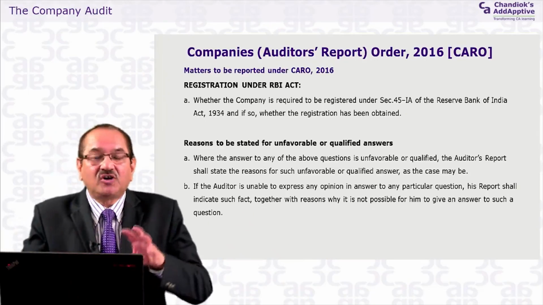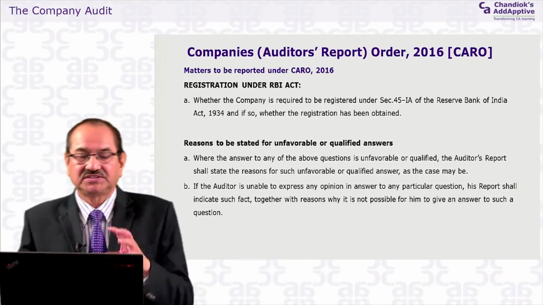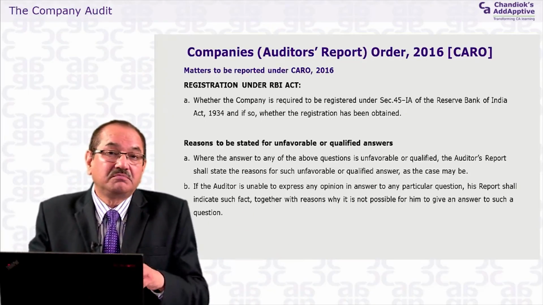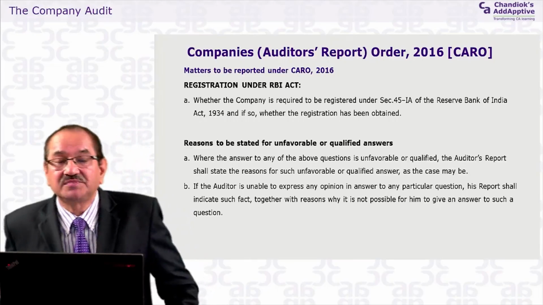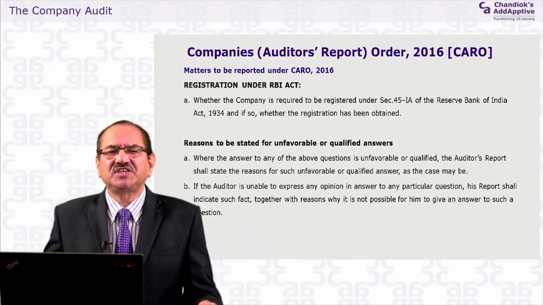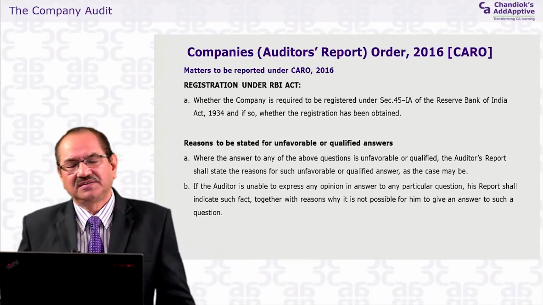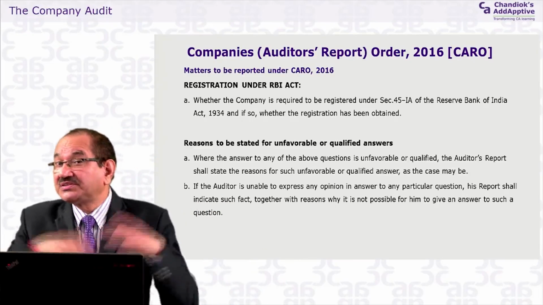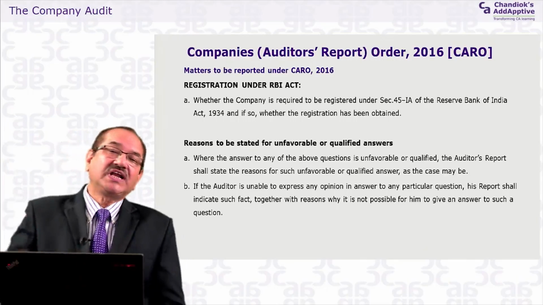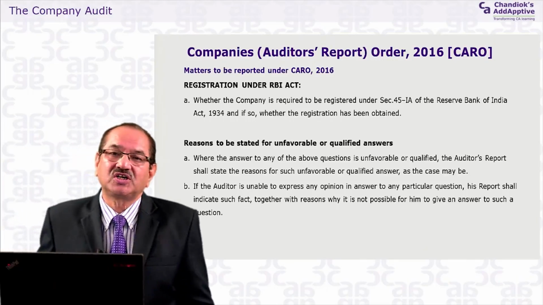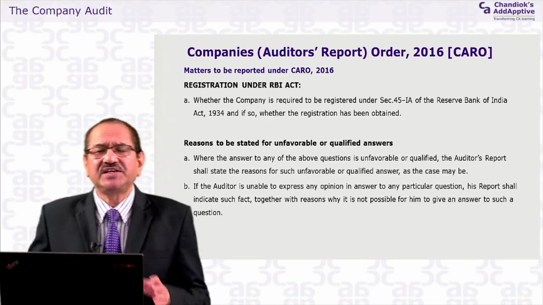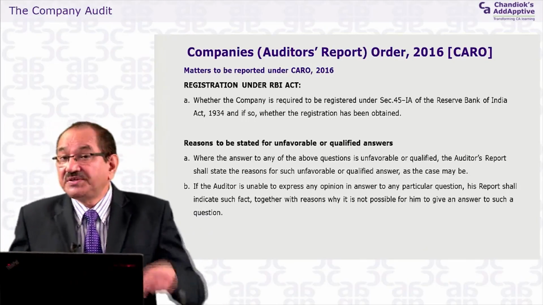A company may be carrying on a manufacturing process, maybe manufacturing electronic items. The company has a very large surplus fund, and it has made an investment of that surplus fund.